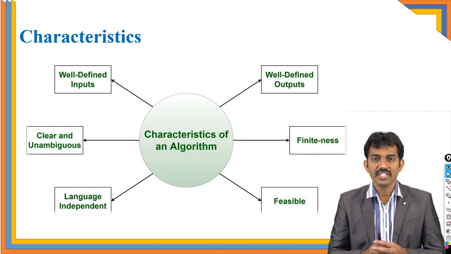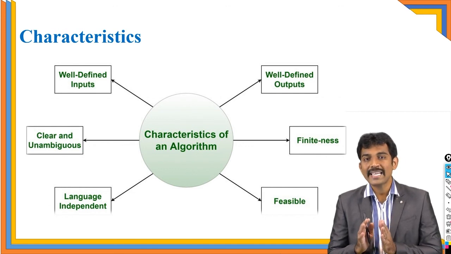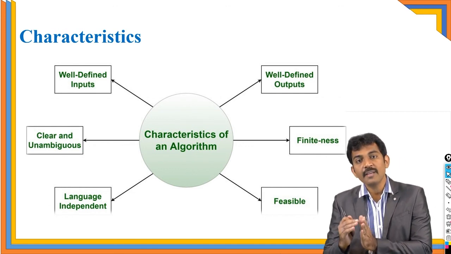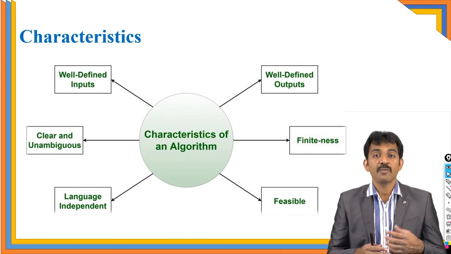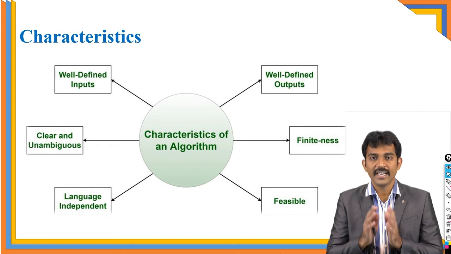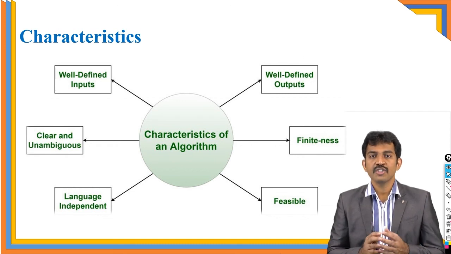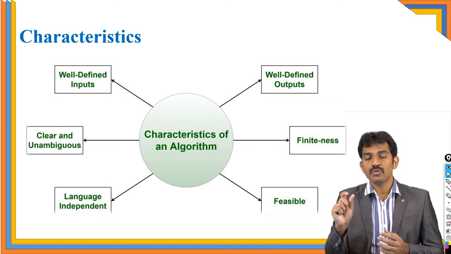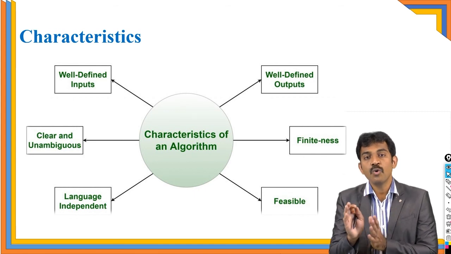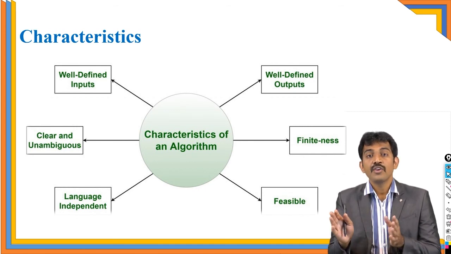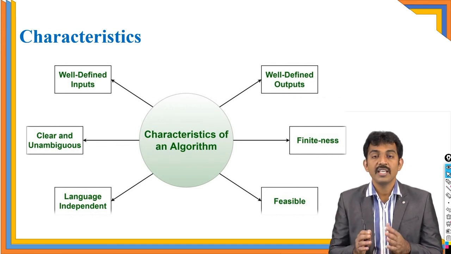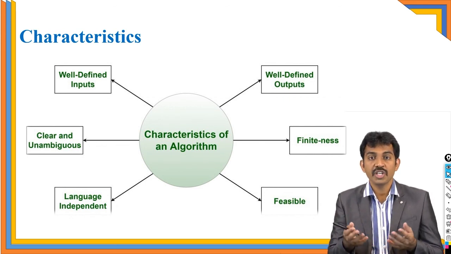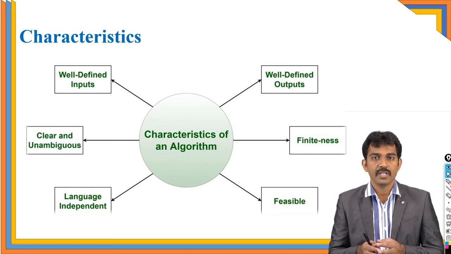Next, language independent. Don't write an algorithm related to any particular language like C. Don't use printf. For example, if you want to print data, in C language you can use printf, but in an algorithm don't use it. Likewise, if you are writing for C++, don't use cout, because cout is a print statement in C++.